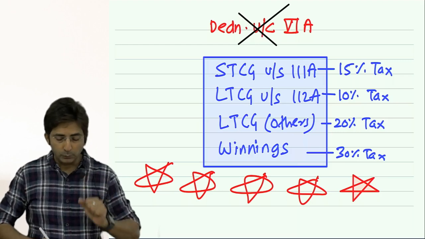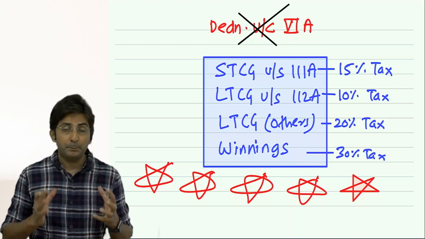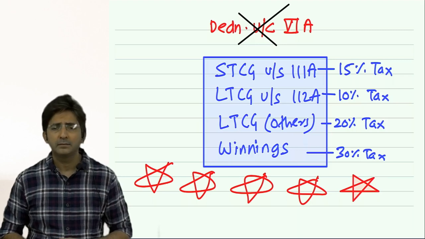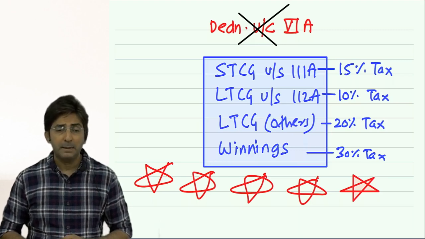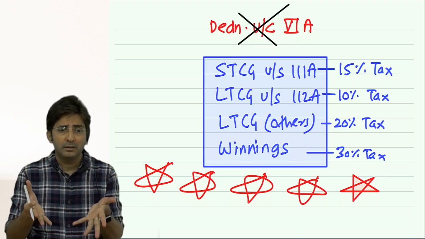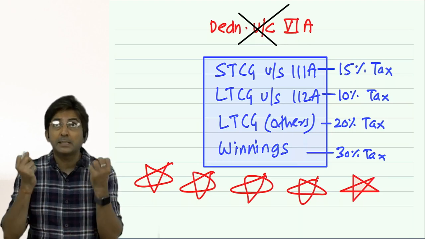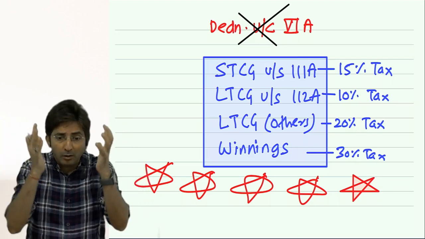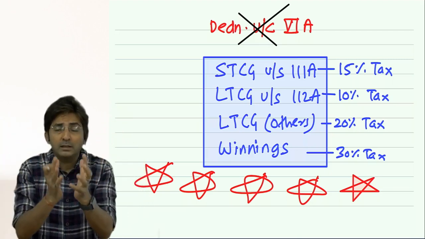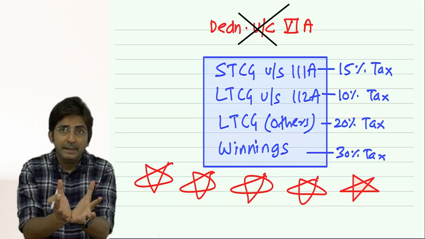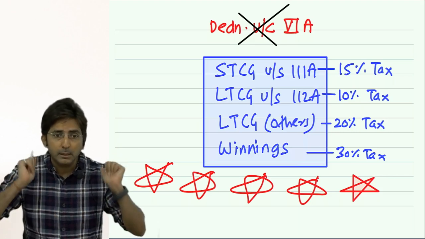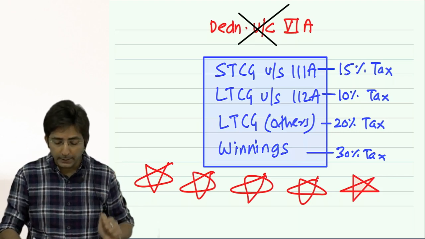And you know the reason is what? Look here. Chapter 6A is a benefit or not? It is a benefit because thanks to chapter 6A, my gross total income becomes smaller. The smaller the income, the smaller the tax, and everyone likes to pay smaller tax only. So chapter 6A is a benefit. But you know what the law says?